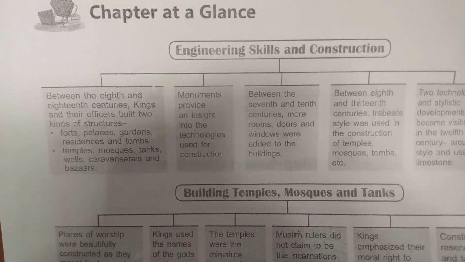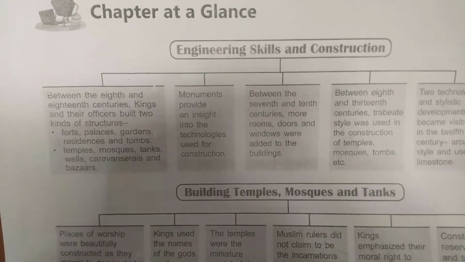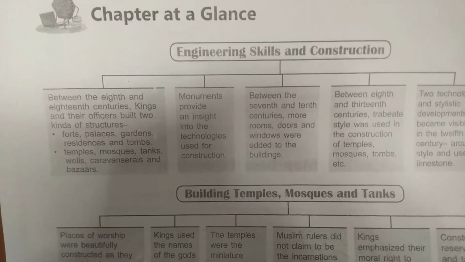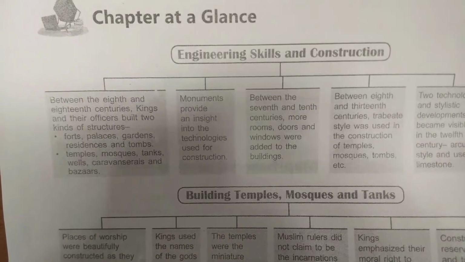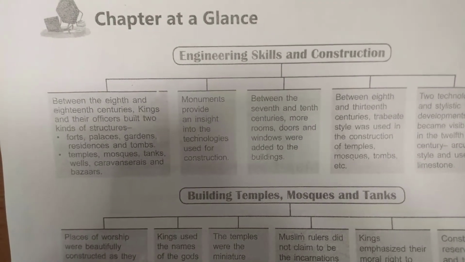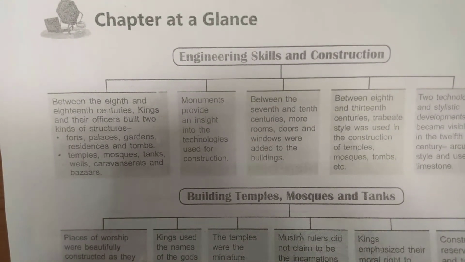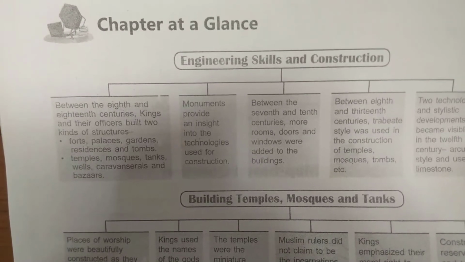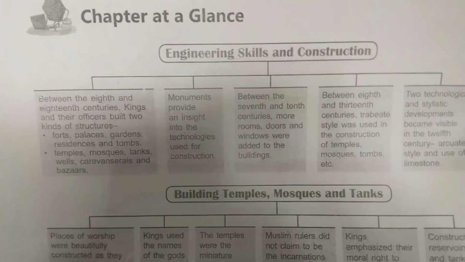Caravansaries means places where those who are coming in a group to other places settle down and take rest. So the first kind of building is made for the king and for their use, and the second kind of construction work is done for the public.